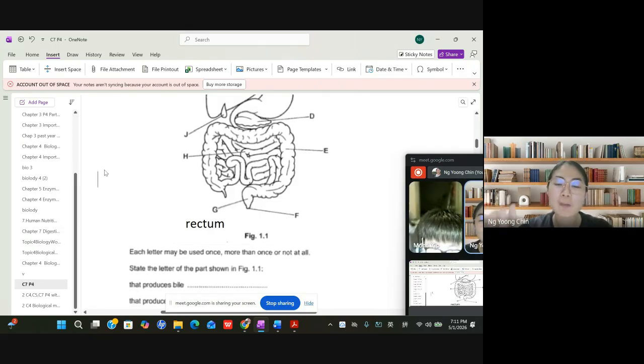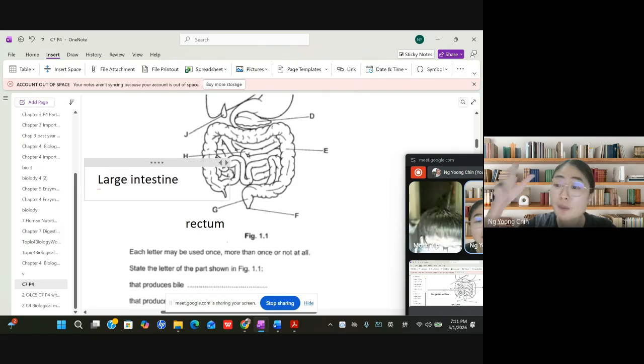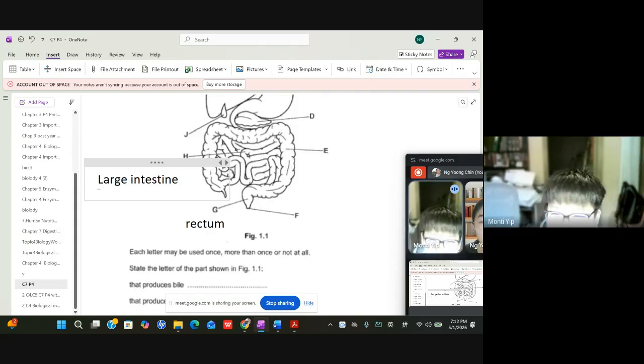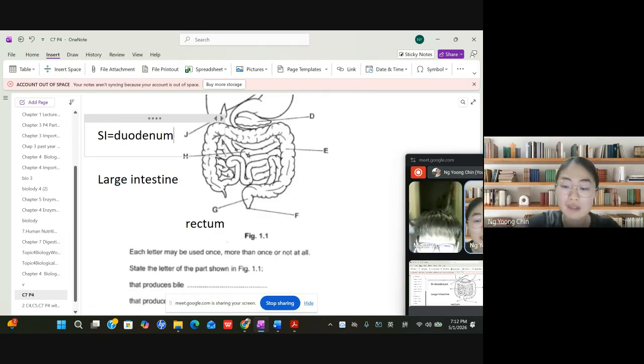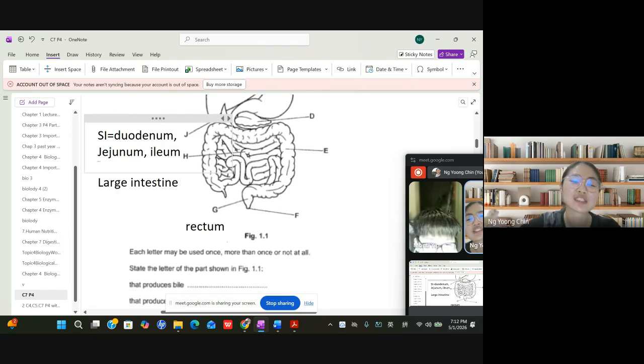Monty, just for your information, you don't need to memorize this, but I'll let you know. Your small intestine has 3 parts: the duodenum, which is the front part, and then the jejunum, and then the ileum, just like DJI.